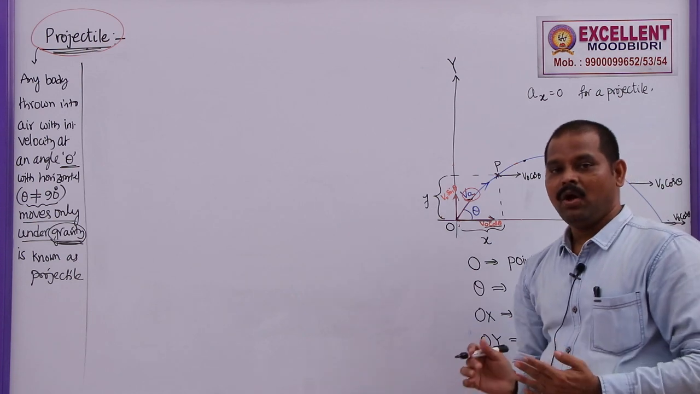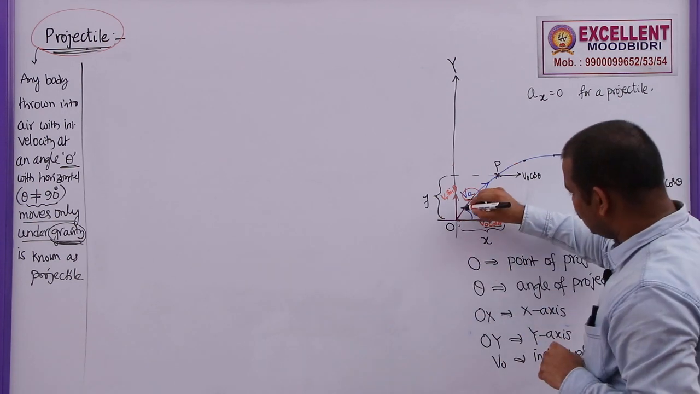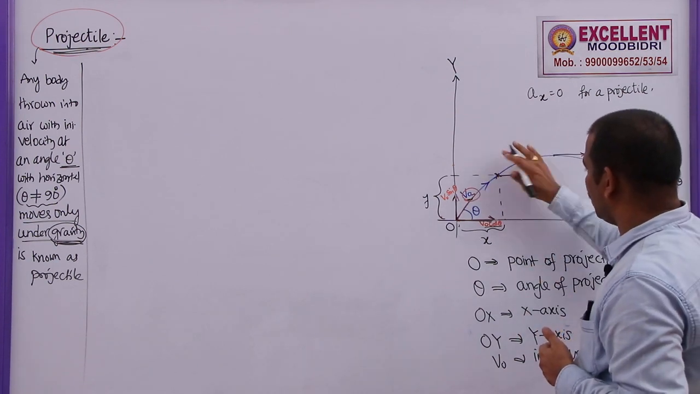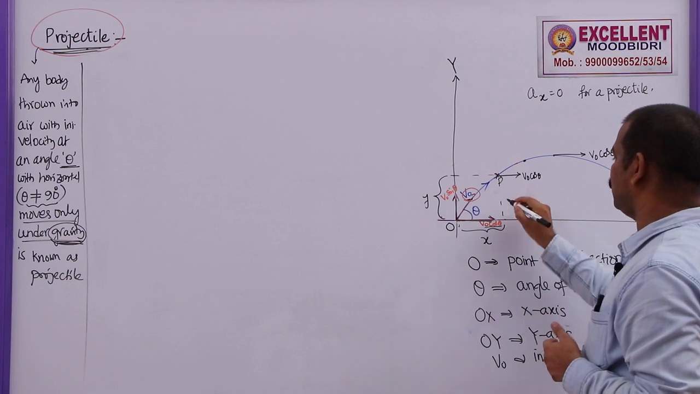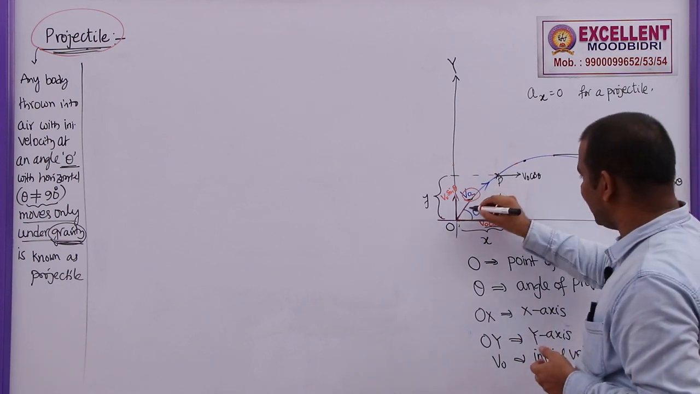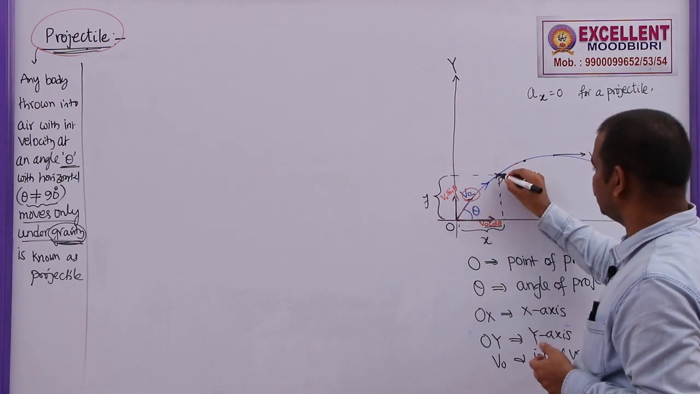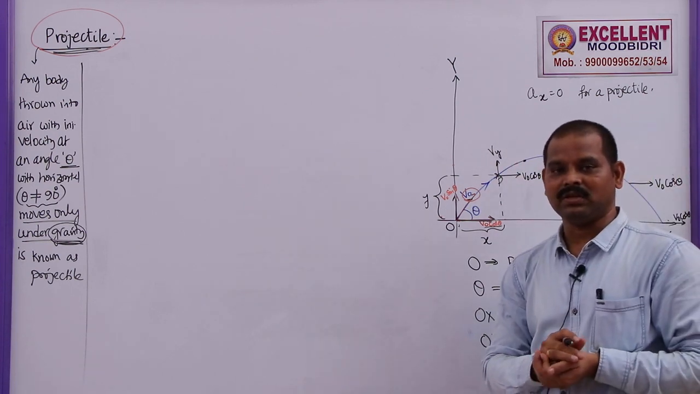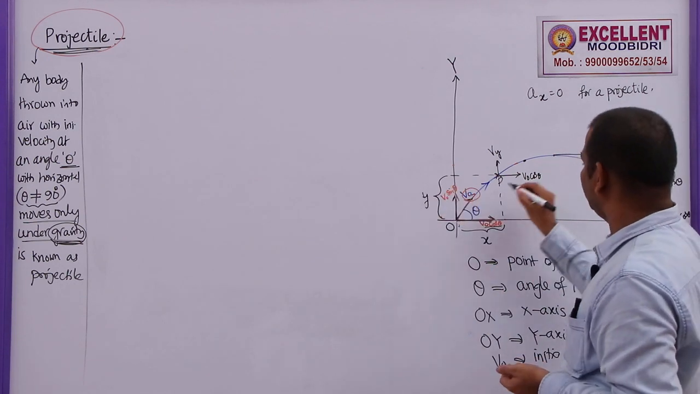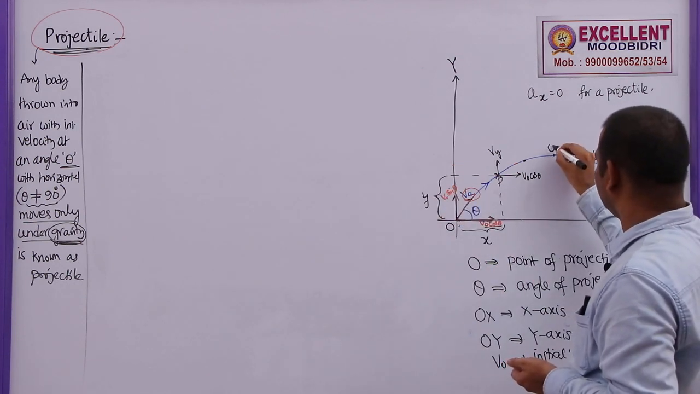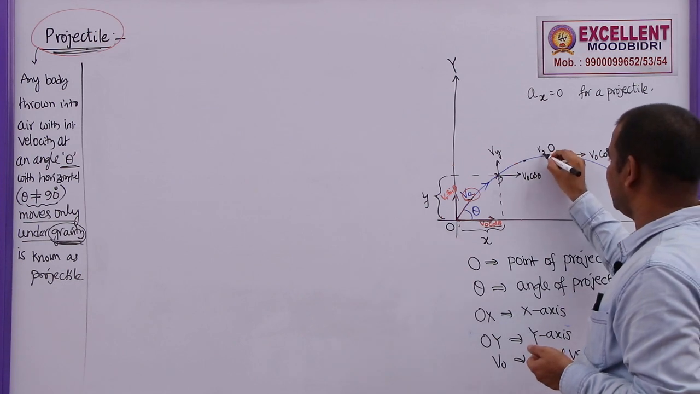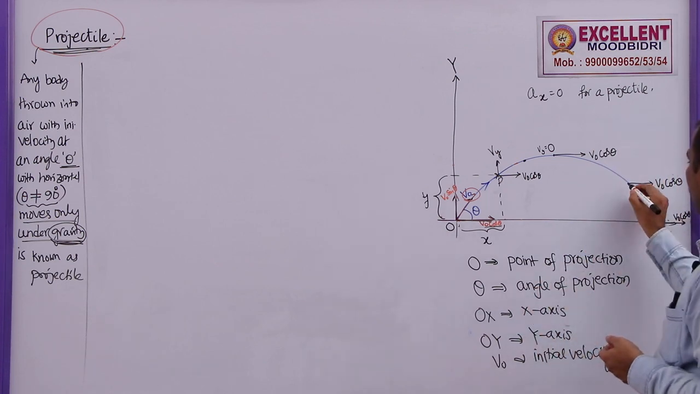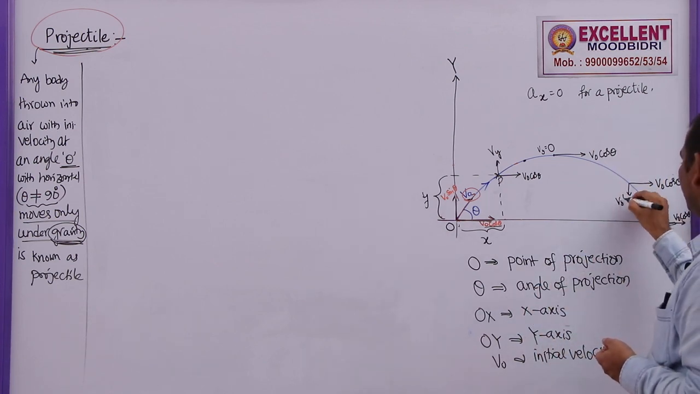But what about the vertical component of velocity? Initially it was V0 sin theta. So after reaching this point P, the initial velocity along the vertical direction is V0 sin theta. This will be Vy, that is the velocity along the y-axis after some time. And here it will be 0. So the velocity along the y-axis at the maximum height is 0.